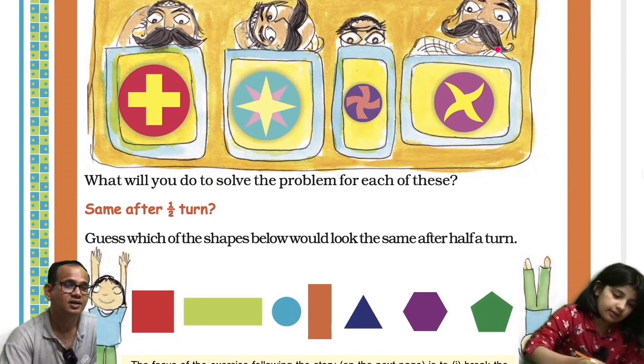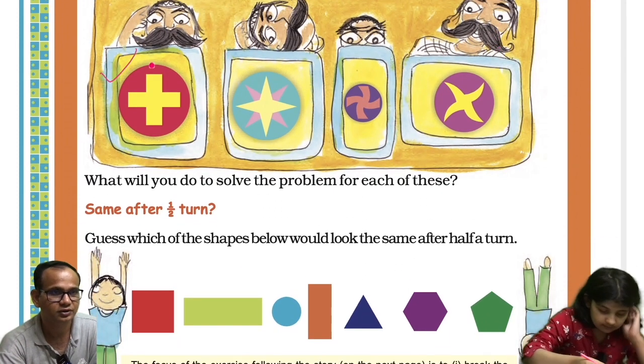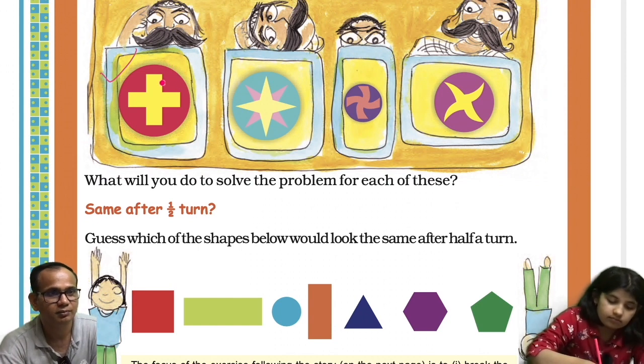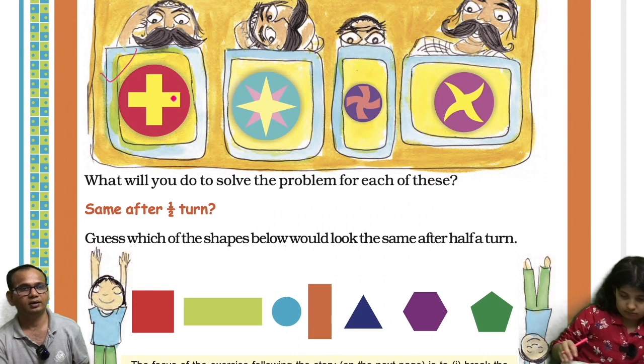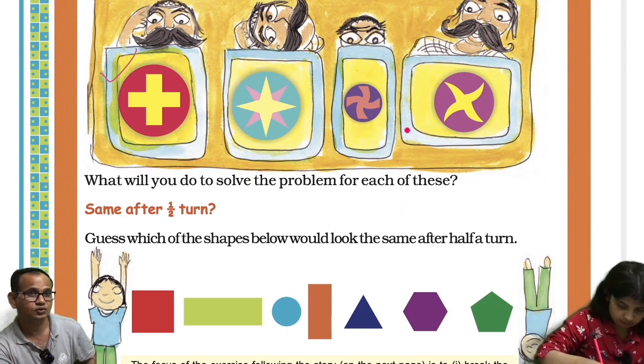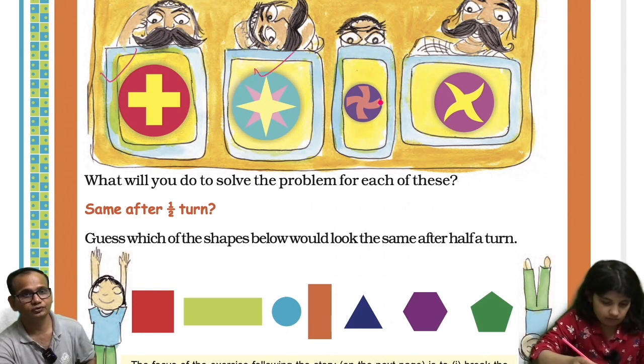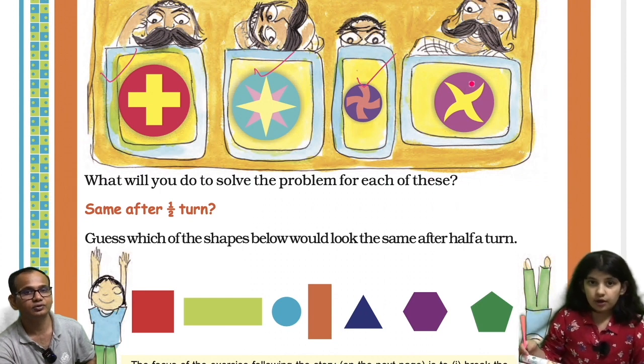Yes, for this he will be confused. He will get confused with this, because when he turns it, he will not know whether it is turned or not turned. And in this also he will get confused. In this also he will get confused.